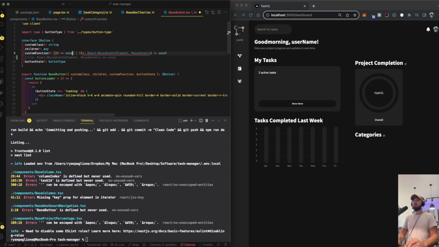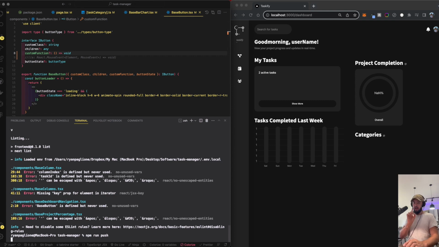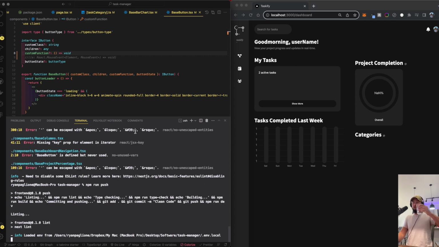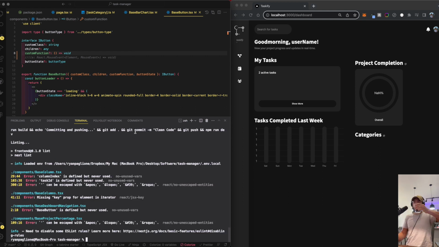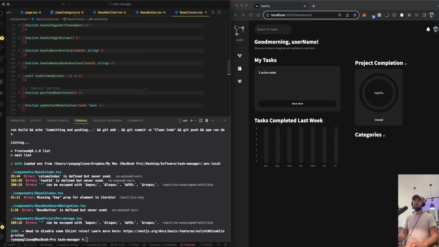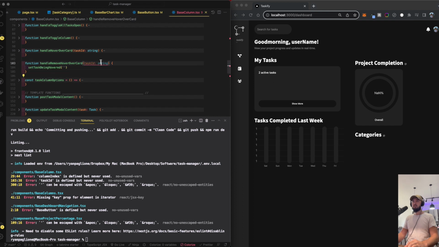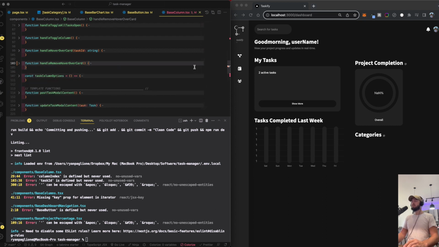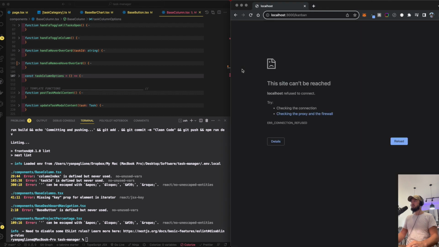That's right. So let's try this for now. But again, I'm hesitant on it because we did use that for stop propagation. But I guess if it's an emitted function, we could stop propagation in the thing it's emitting from. It makes sense. So handle remove hover on card. Okay. Task ID. It looks like it's never used.